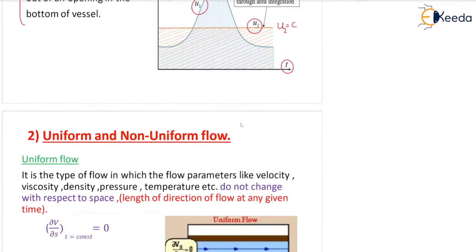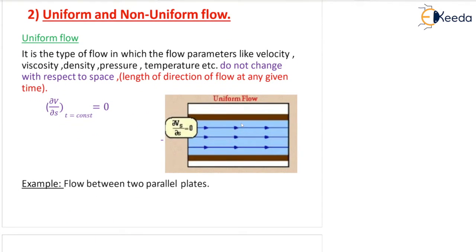Okay. So uniform and non-uniform flow. First of all, uniform flow. It is the type of flow in which the flow parameters like velocity, viscosity, all properties, density, pressure, temperature, etc. do not change. Uniform means do not change with respect to length in the direction of flow also, you can say, if it is a one-dimensional flow.